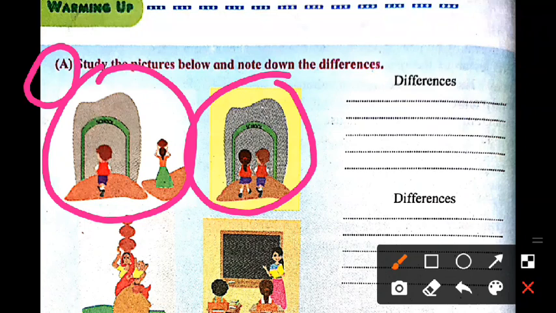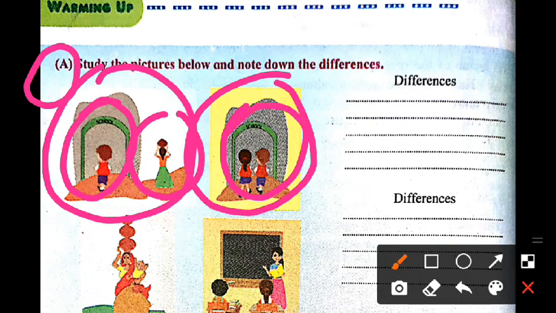I would like to tell a little about the given picture. In the first panel, a boy is going to school while a girl of the same age is doing household chores. In the next panel, both the boy and the girl are going to school. So this is the difference one can find in the first picture. This picture shows the boy going to school but the girl fetching water from a long distance. But in the second picture, both are going to school.